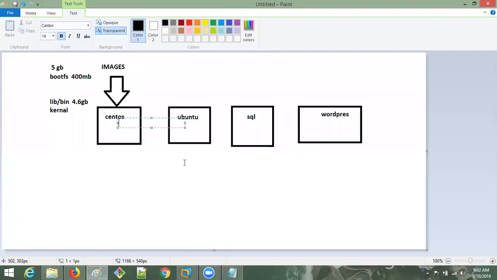Understand? If you go with virtualization like VMware, it will take separate libraries and files, a separate OS, and a separate hard disk, and everything. Here it will take the hard disk from the host operating system where we install Docker. It will also take the RAM, the OS, and the library files from the host operating system. If you want to understand this concept, you have to go through yesterday's class, then only you will understand.